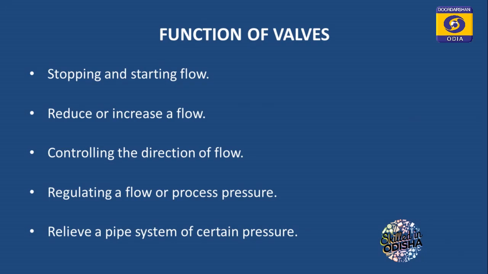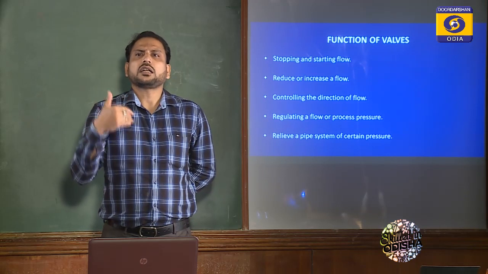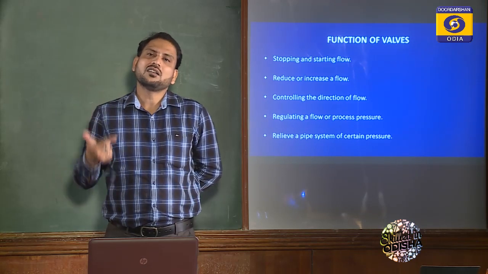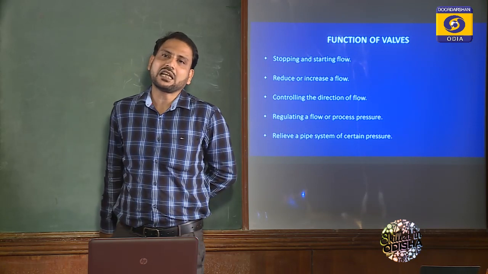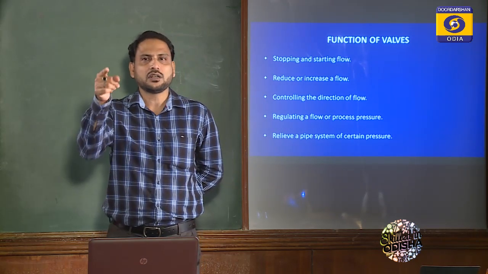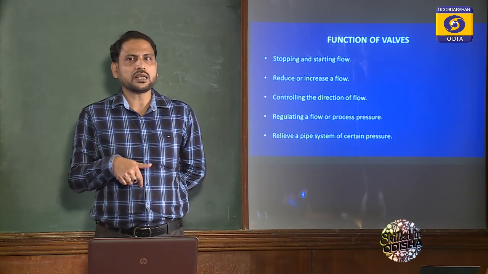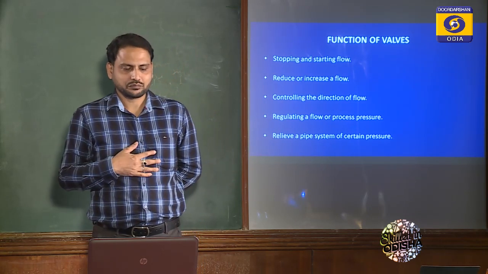They may open the valves to supply water to a colony, then close the valve of that colony and supply to other colonies. Like that we can control the direction of flow. Also, the flow should not be in the reverse direction. When water is delivered, it should not go back to the sump or the starting point once again.